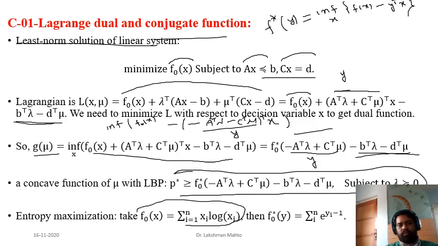Okay, as an example I have taken the entropy maximization problem. Suppose negative entropy is defined this way. What we do is find the conjugate function of this one. In one class on conjugate functions I might have already discussed this. The conjugate function of this negative entropy function is just an exponential function. It comes out as an exponential function.